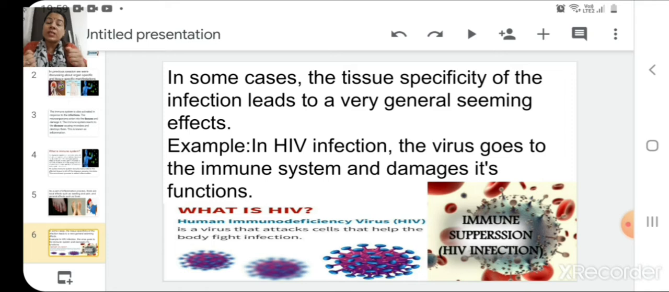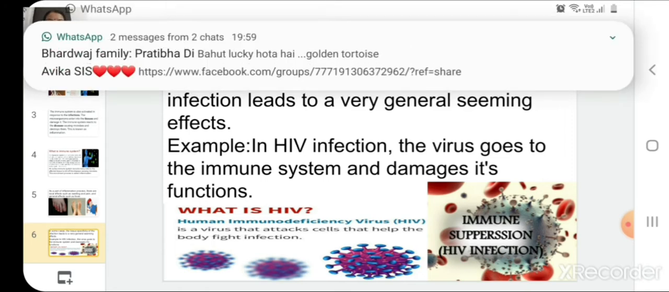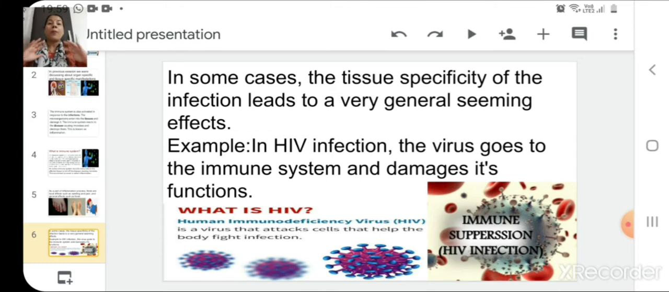So when a person's immune system is weak, what will happen in that case? Many other opportunistic infections will attack that person. First, the person is already infected with HIV, so the immune system is suppressed. Even after that, there are so many types of infectious agents present in our surroundings. All those infectious agents will very easily infect that person. Why will they infect that person? Because that person's immunity is already very low because of HIV infection. So all these different diseases which occur with HIV infection are called opportunistic diseases.